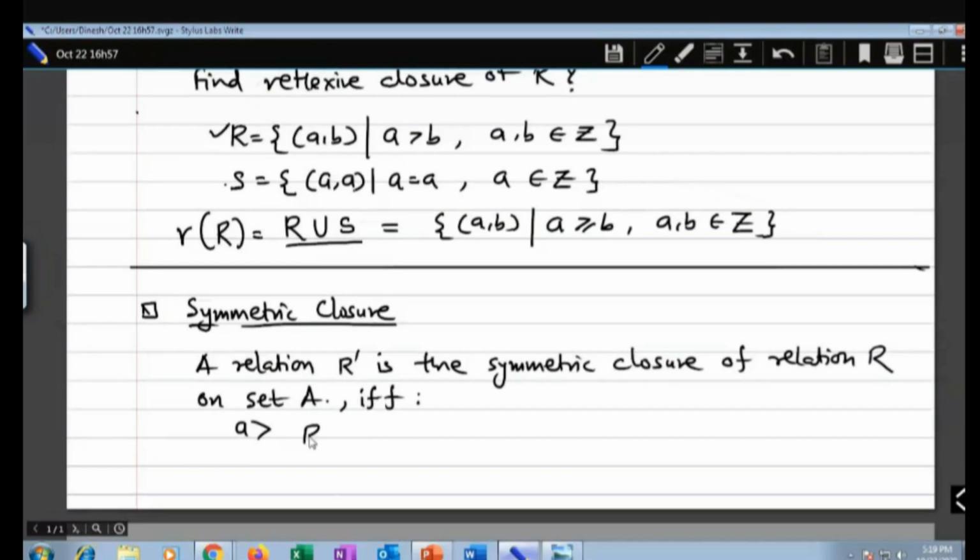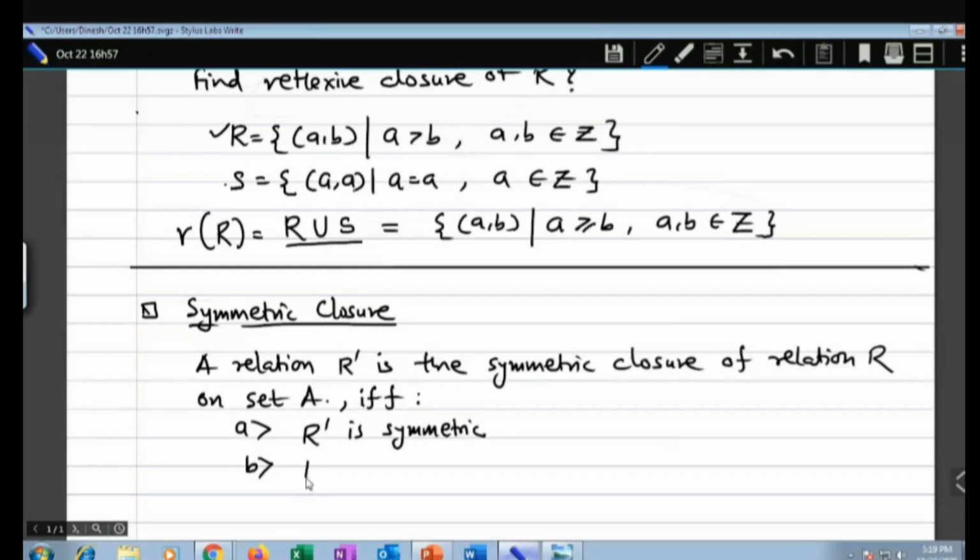What is the first condition? R dash is symmetric, and R is a subset of R dash, and there exists R double dash.